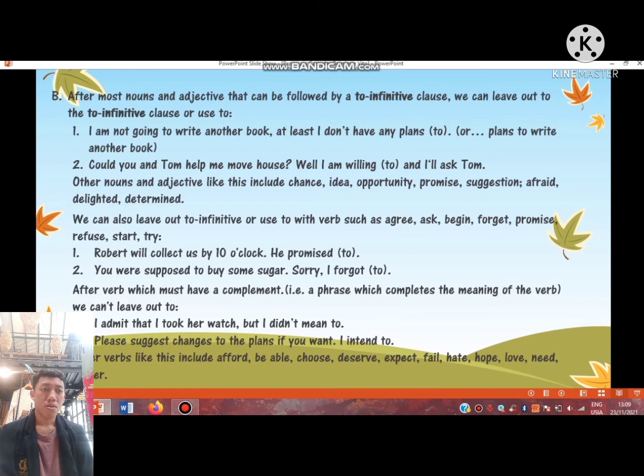After verbs with a complement, which completes the meaning of the verb, we can leave out to. For example, I admit that I took her once, but I didn't mean to. The second, please suggest changes to the plans if you want. I intended to. Other verbs like this include afford, be able, choose, deserve, expect, fail, hate, hope, love, need, and prefer.